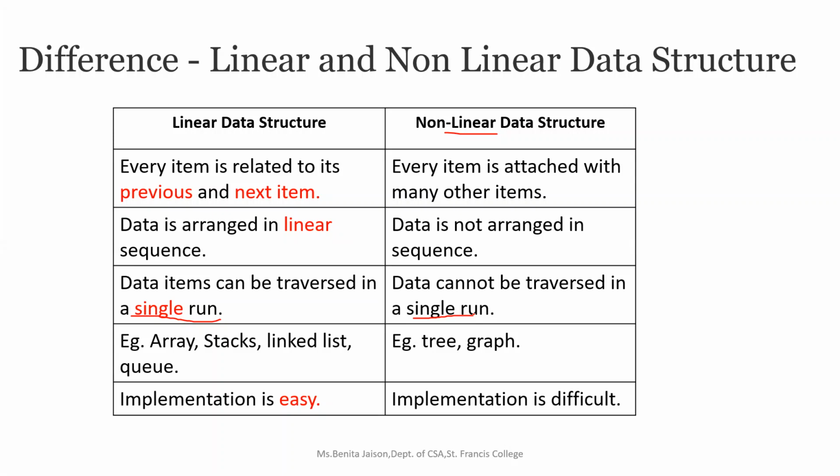So we cannot traverse all the items in a single run. So that becomes more difficult to implement all the operations which we are going to have in linear and non-linear data structures. So you can just write: implementation of all the operations is easy in linear data structure, while it is difficult in the case of non-linear data structure.